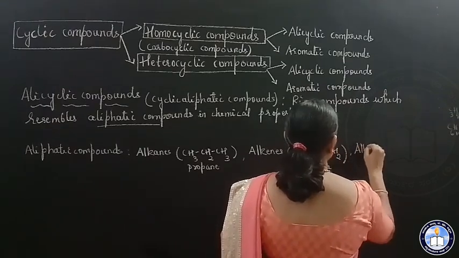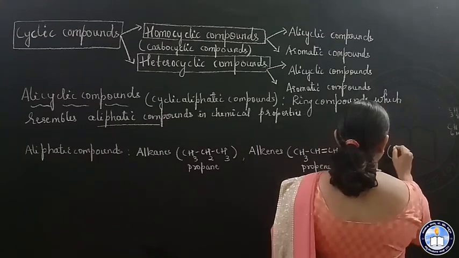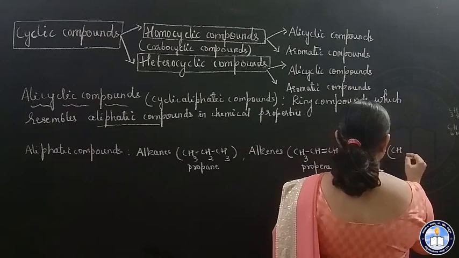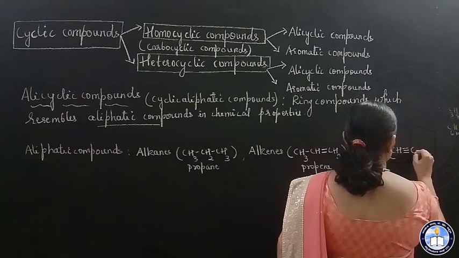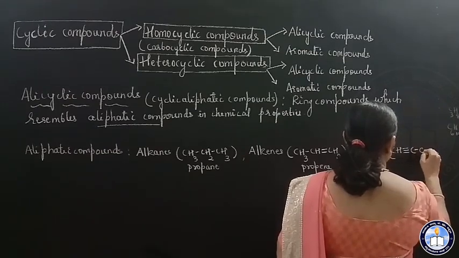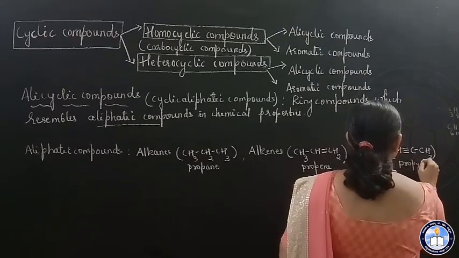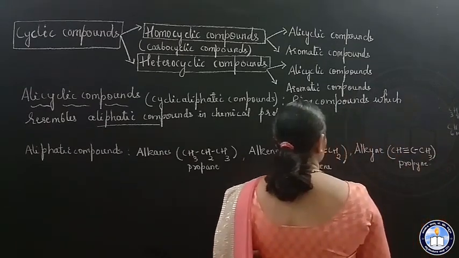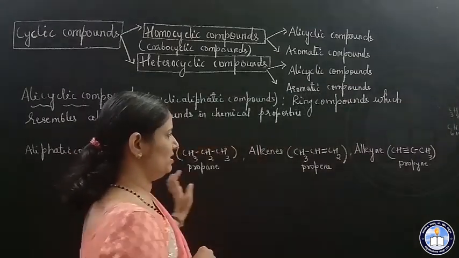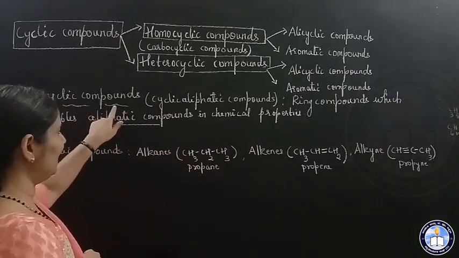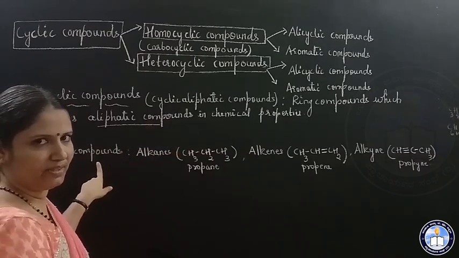Alkyne, one example I write: propyne, CH, triple bond, C, CH3. This is propyne. So these are aliphatic compounds. Now, alicyclic compounds are ring compounds which resemble these aliphatic compounds.